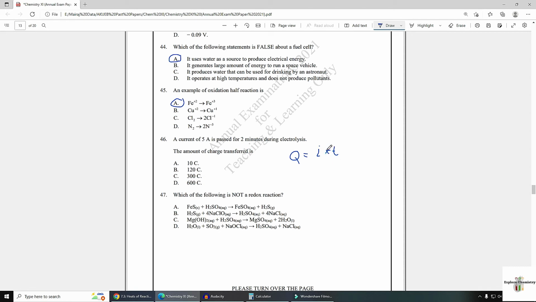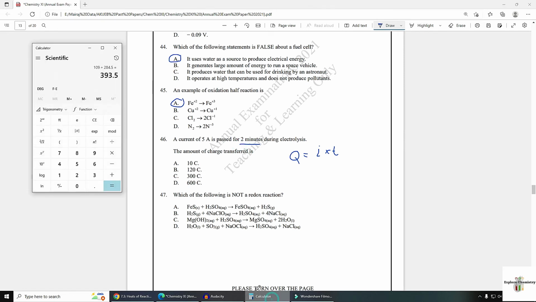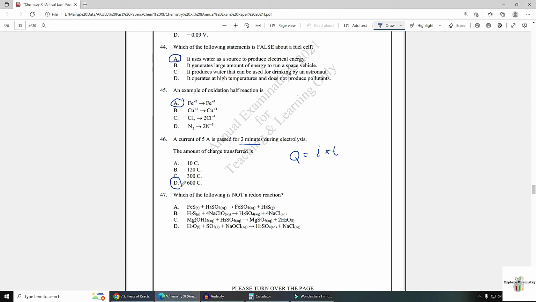So from this formula your answer will be... time should be in seconds, but here time is given in minutes, so you need to convert it into seconds. That is 120. 120 multiplied by 5, 600 is the answer.